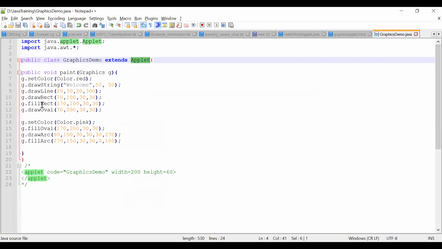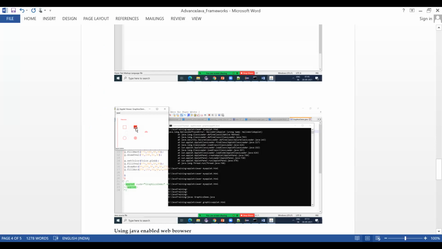We said fill rect, right? So this fill rect, once you use it, it is a filled rectangular. In the output, you see the rectangular with the color pink, right?